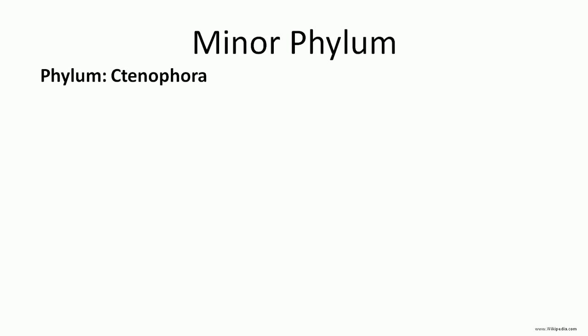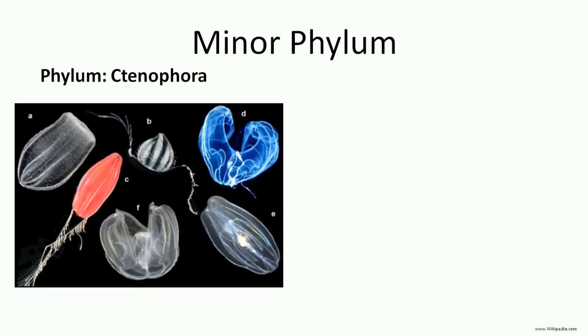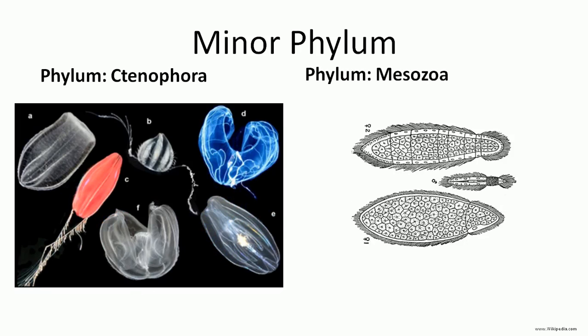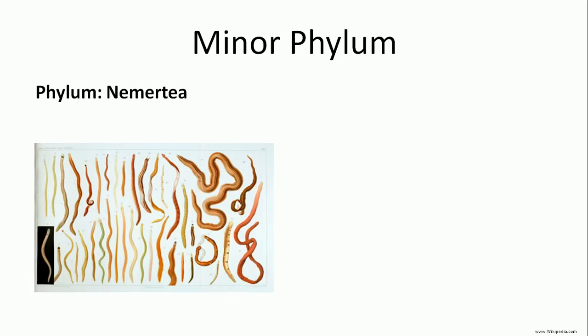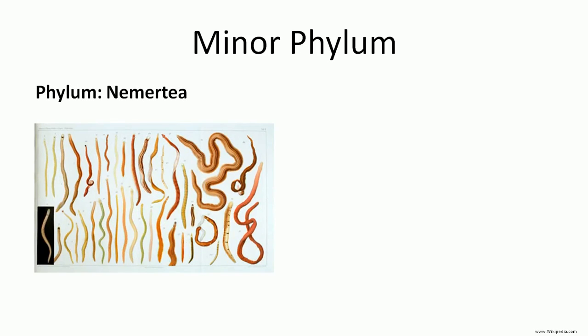Here is phylum Ctenophora. This is a group of Ctenophora. Then phylum Mesozoa. This is a picture presentation of the Mesozoan animals. Then next there is Nemertea. These are all worm-like animals included in the Nemertea.